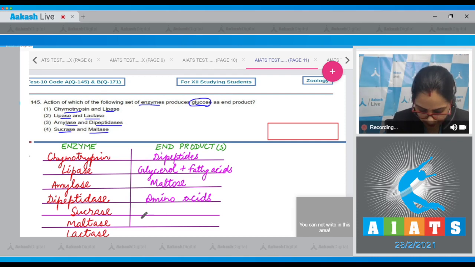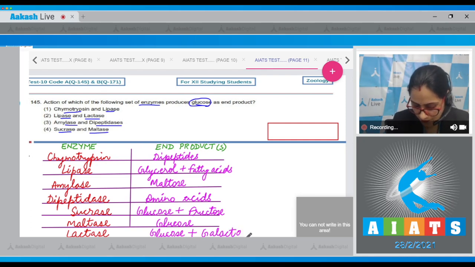For sucrase, glucose plus fructose. For maltase, glucose. For lactase, glucose plus galactose. So among the given enzymes, sucrase, maltase and lactase produce glucose as end products.